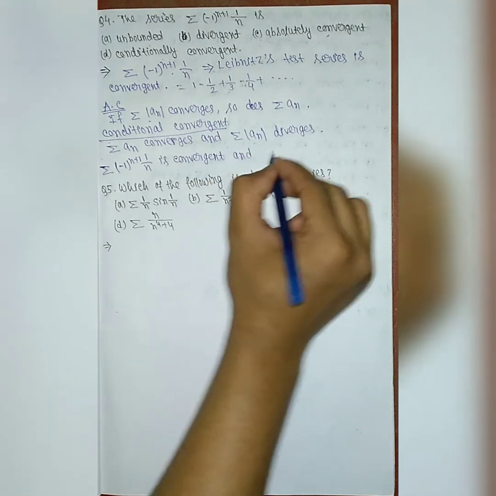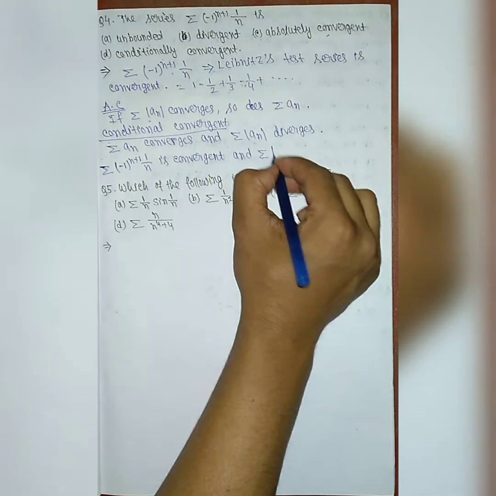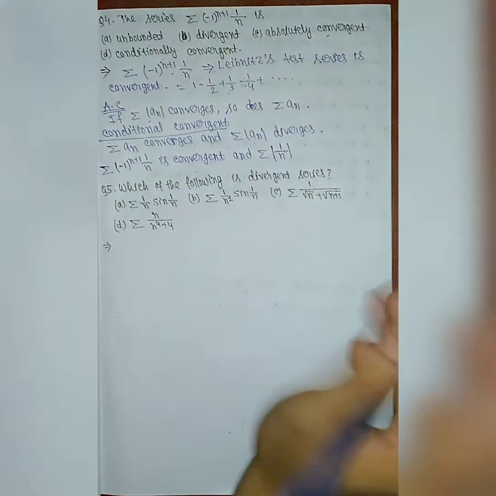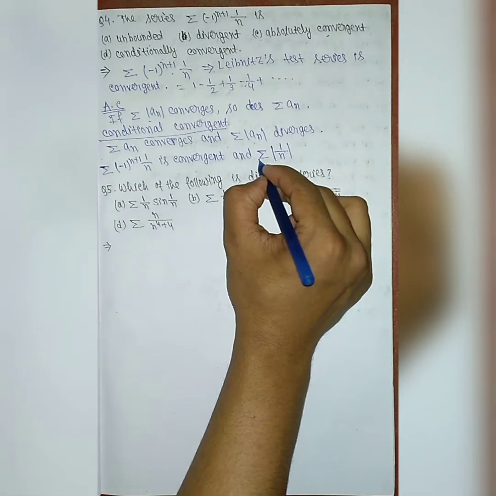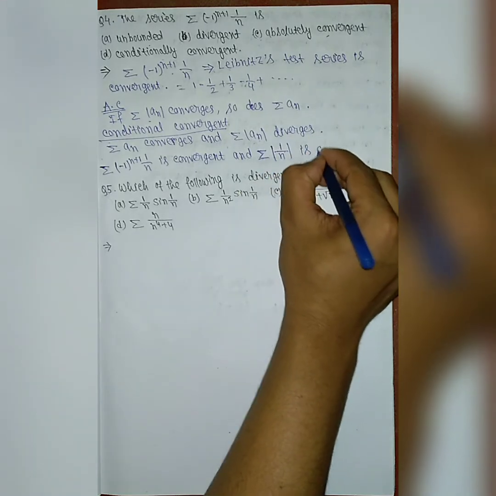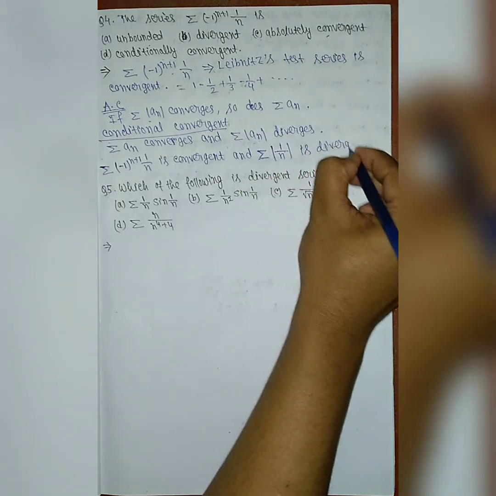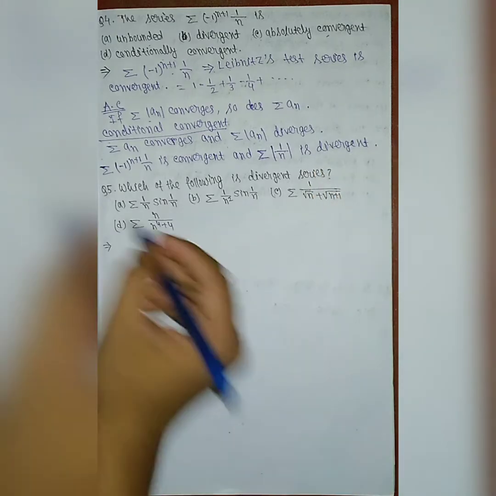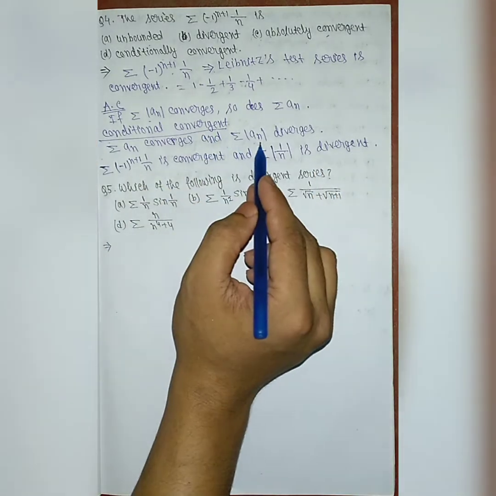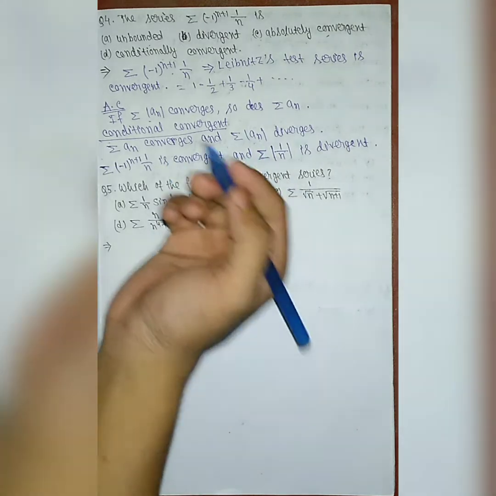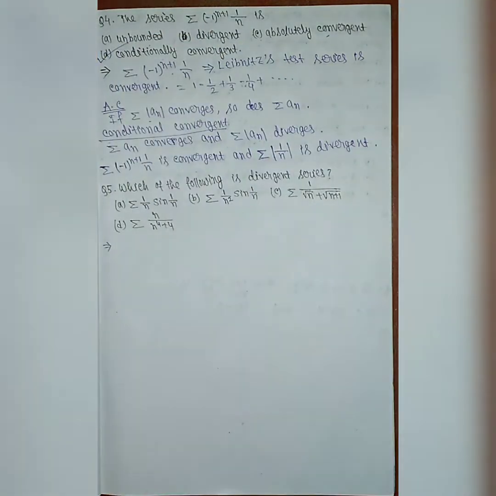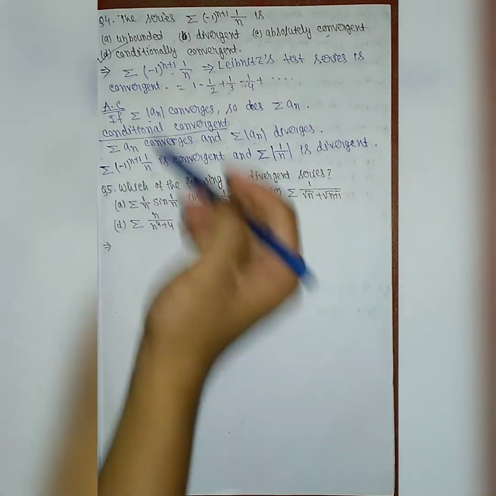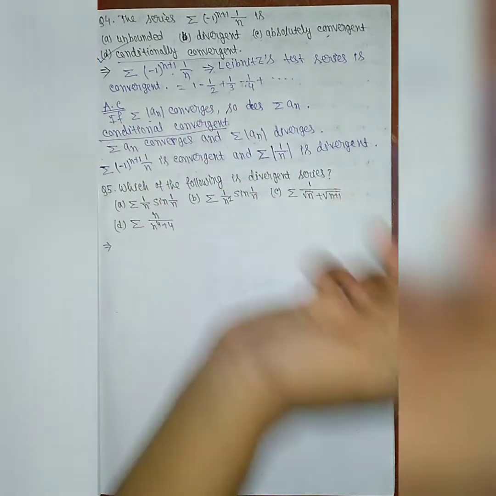And if we take mod of this series, then it comes as mod 1 by n, minus mod goes out. So this series mod of 1 by n is divergent. We know by p-test this series is divergent. So it satisfies the condition of conditional convergence. So option D is the correct answer, that is the series is conditionally convergent. The series is convergent, but the answer is the series is conditionally convergent.